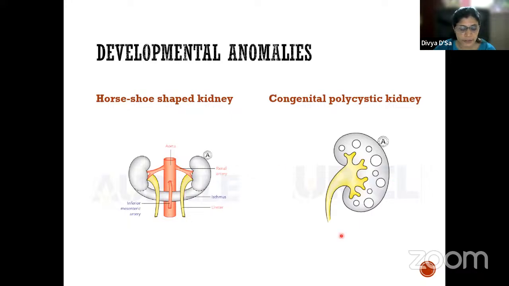Then we have the congenital polycystic kidney. Here there are many cystic spaces filled with urine, and throughout the entire substance of the kidney we see a lot of cystic spaces. Usually this condition is bilateral. So what is the embryological cause for this? When you are writing about developmental anomalies, it is not about writing the symptoms of the disease or how often it occurs. Embryologically, you will have to write the cause of it.